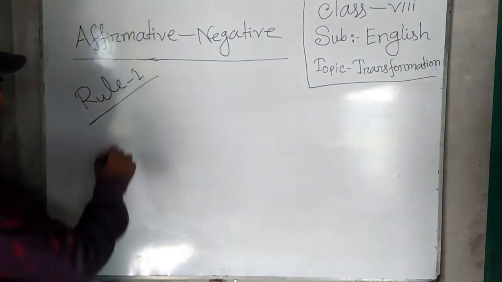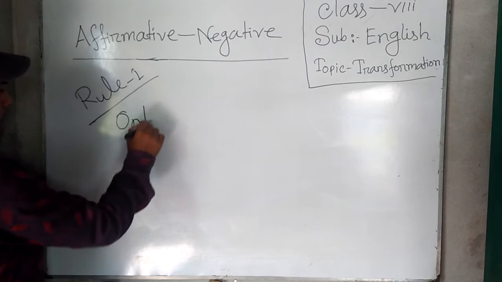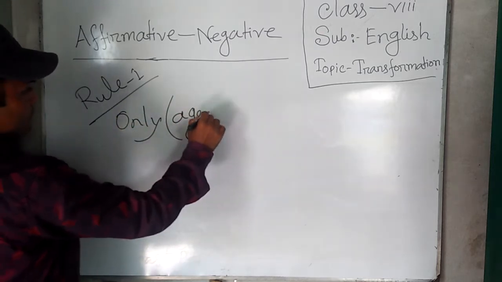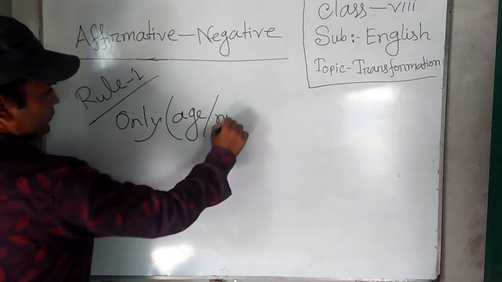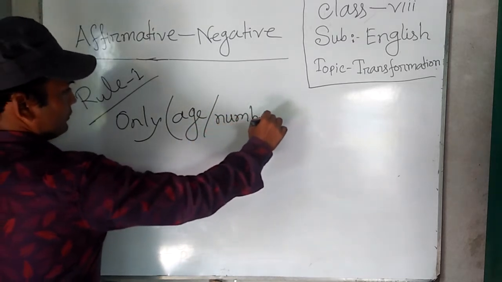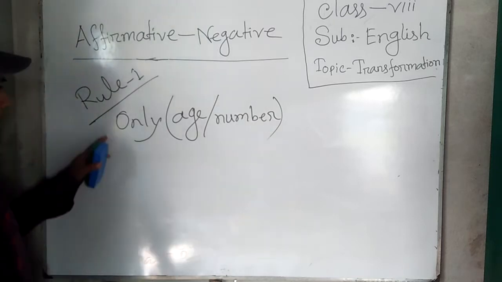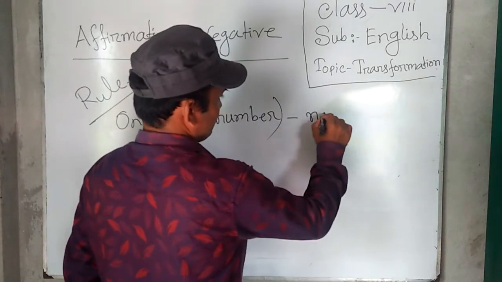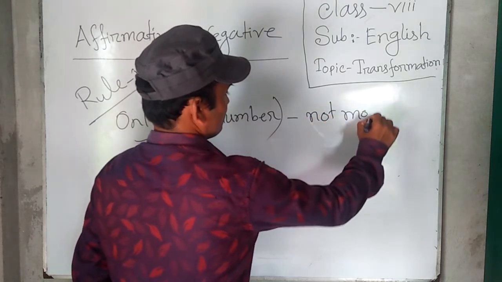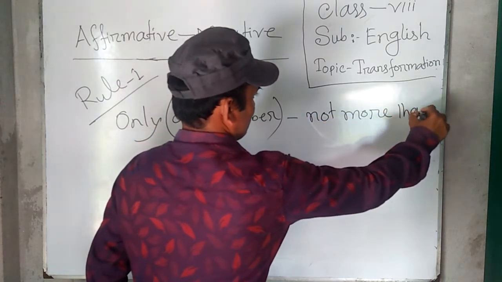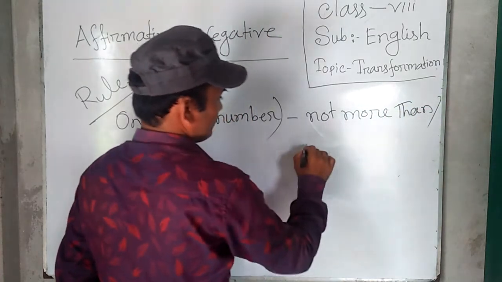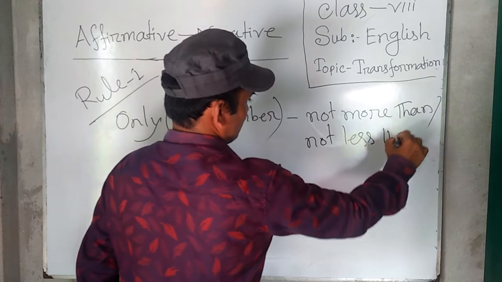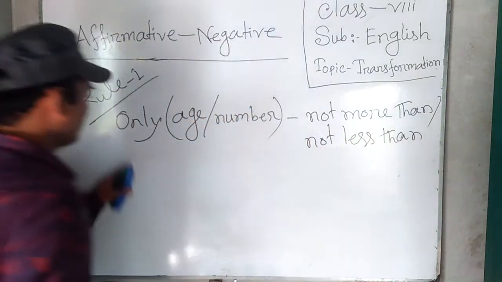Dear students, if we find only with age or number, we should use not more than or not less than instead of only.